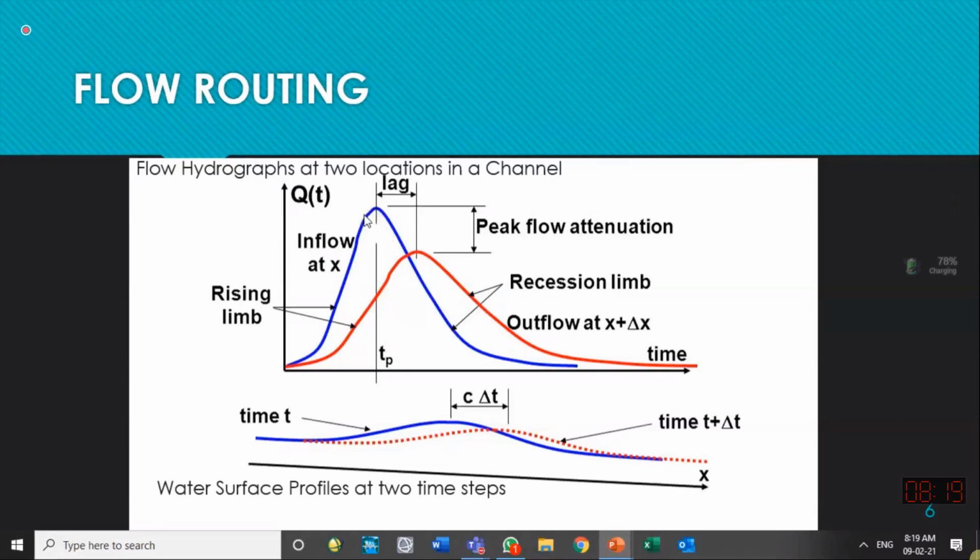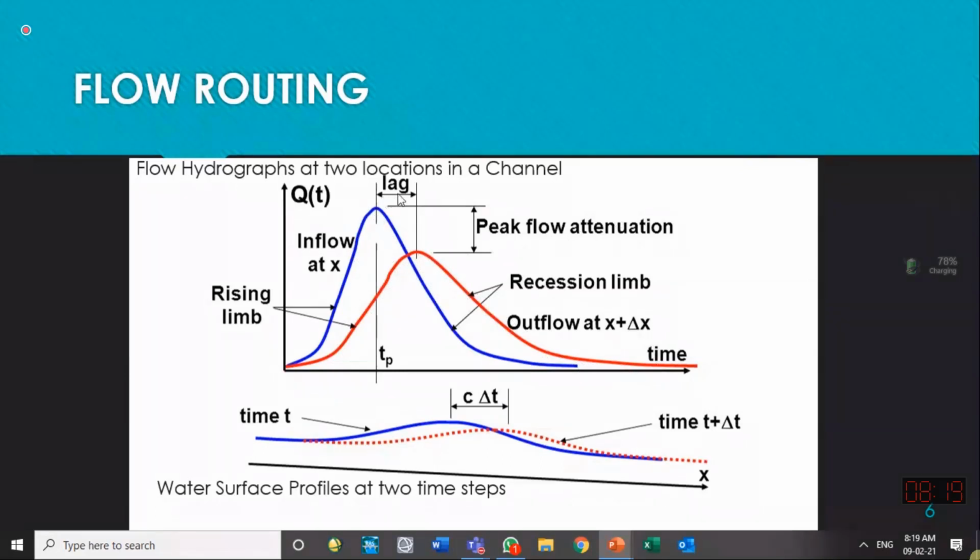For example, at some location upstream, like at Shadra on the Ravi River, this was the hydrograph observed, the blue one. When it reaches somewhere downstream, 80 kilometers downstream, it will not remain the same. It will be attenuated; peak flow attenuation means reduction.